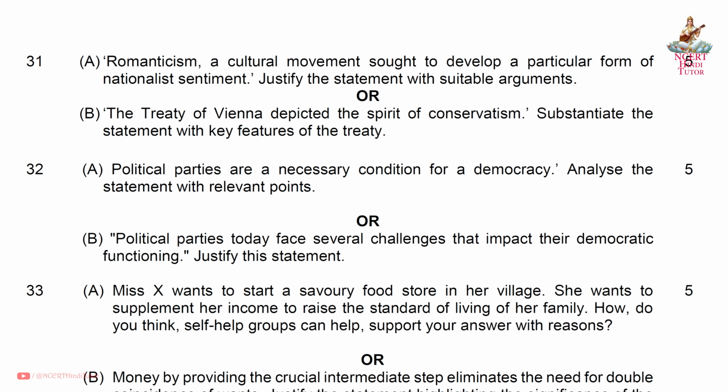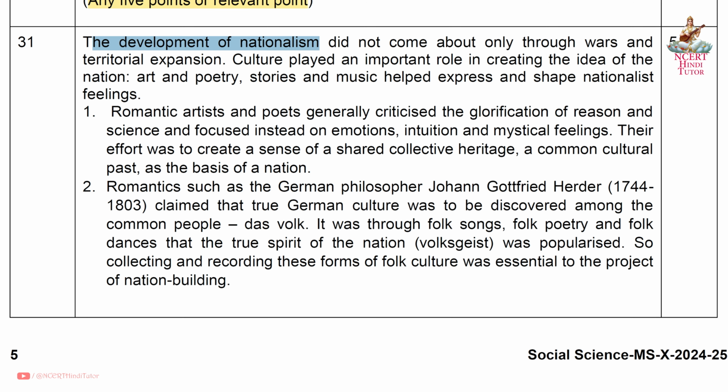Question 31a: Romanticism, a cultural movement, sought to develop a particular form of nationalist sentiment. Justify the statement with suitable arguments. Answer: the development of nationalism did not come about only through wars and territorial expansion. Culture played an important role in creating the idea of the nation. Art and poetry, stories, and music helped express and shape nationalist feelings.